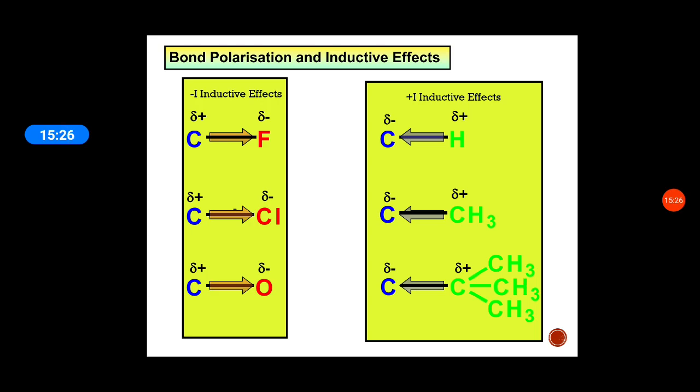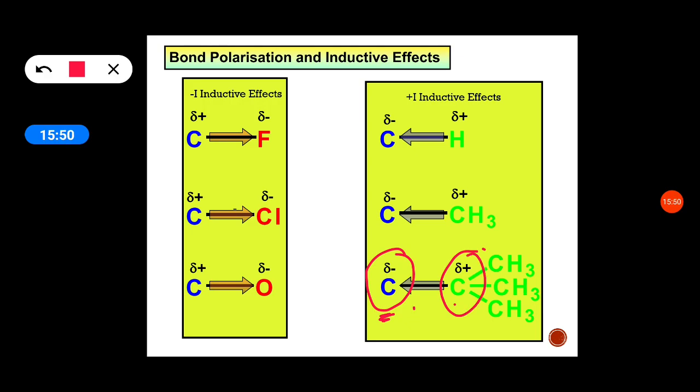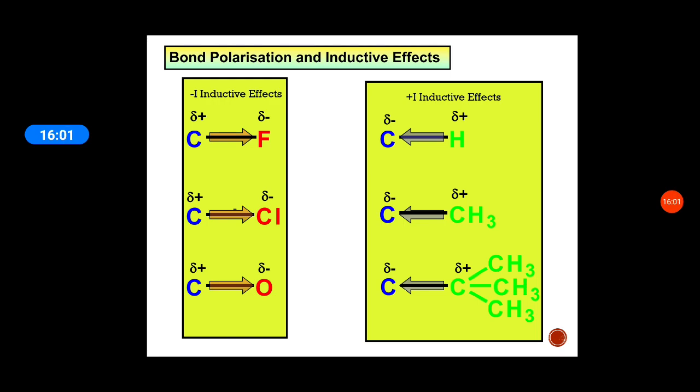The tertiary methyl group is less electronegative, so it acts as an electron releasing group. The shared pair of electrons move towards the carbon, so the carbon acquires a small negative charge, and the methyl group carbon acquires a small positive charge. This is how the polarization takes place due to inductive effect.